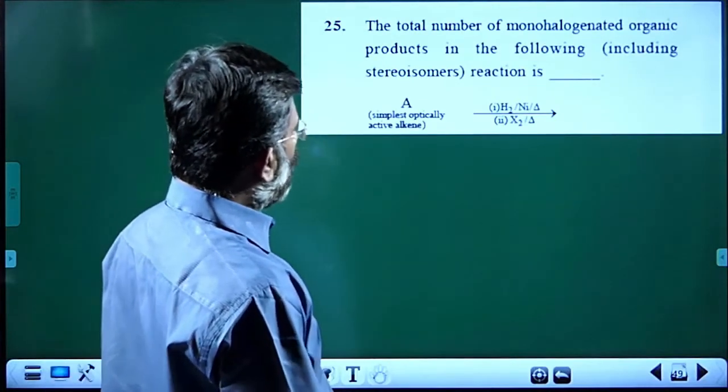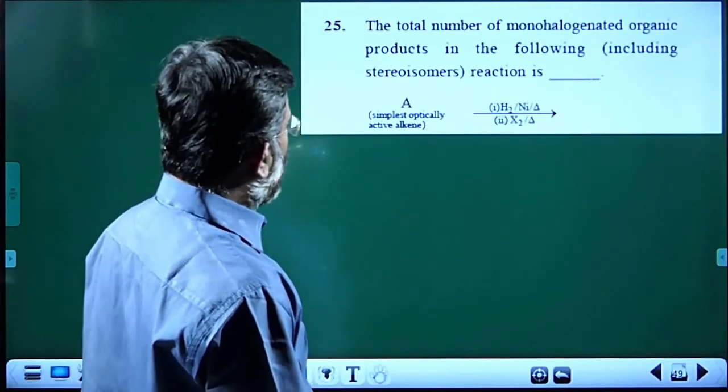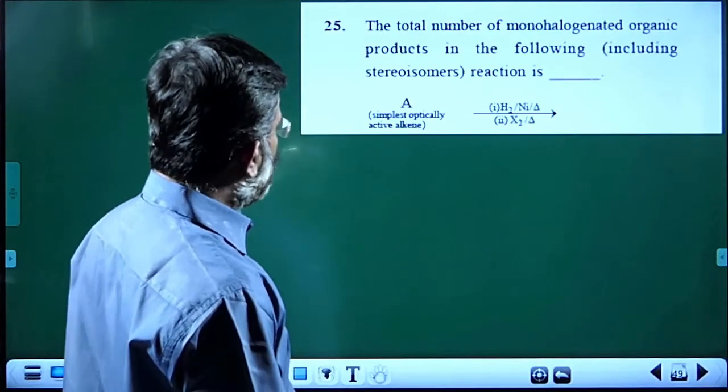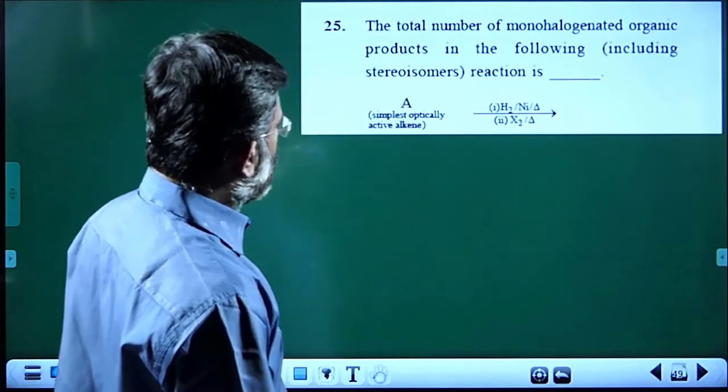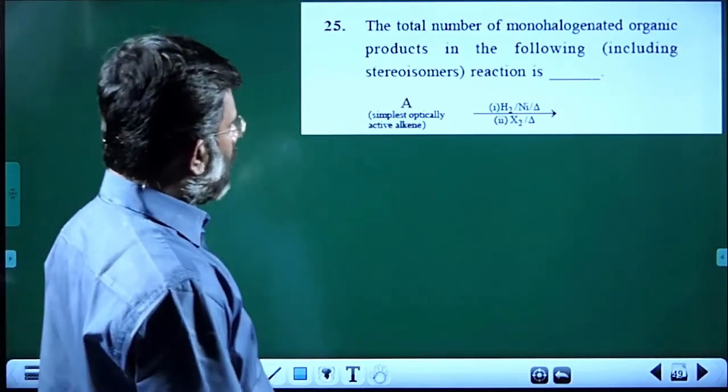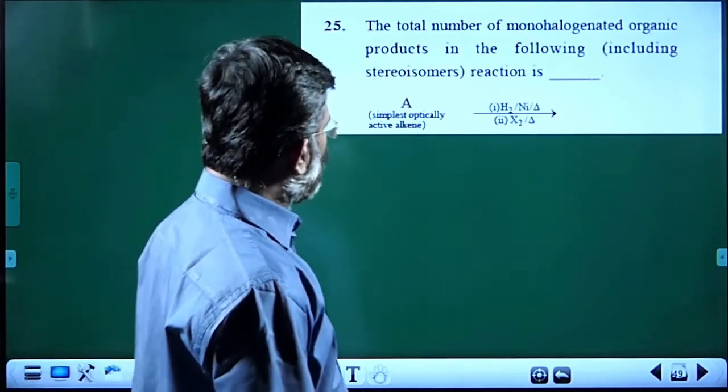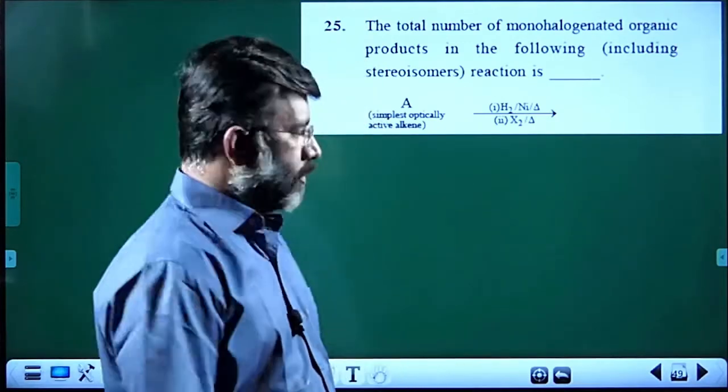Total number of monohalogenated organic products in the following reaction, including stereoisomers.